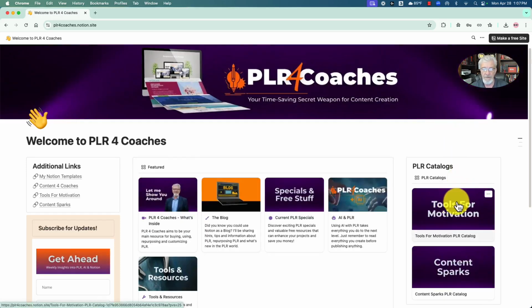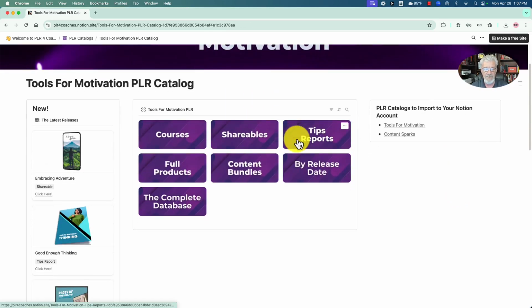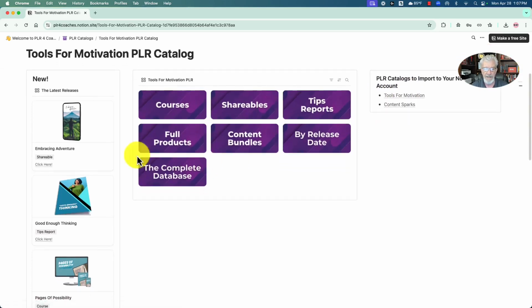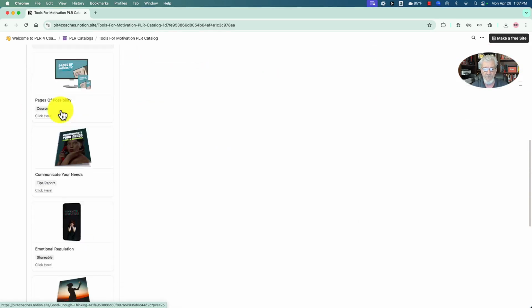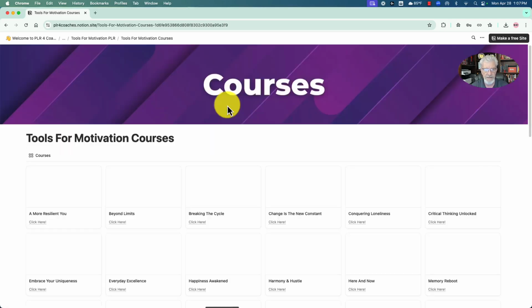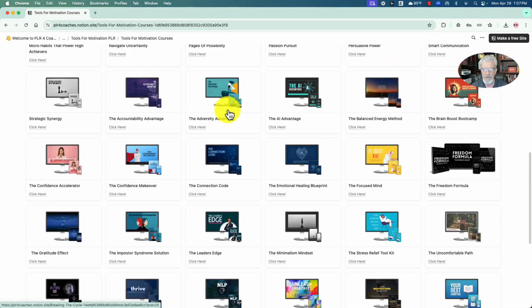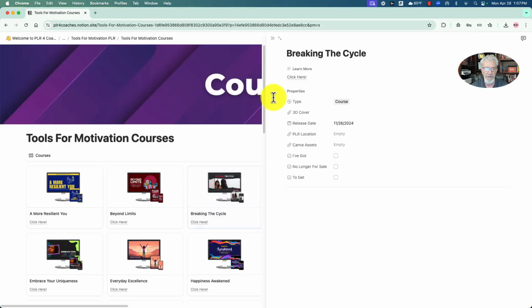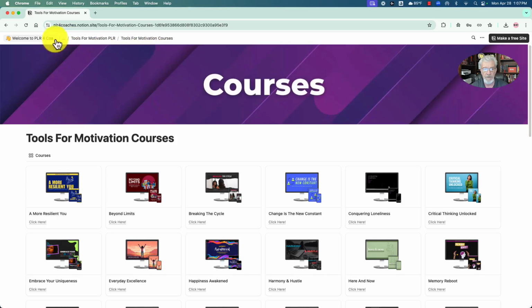Some of you already know about the Tools for Motivation catalog. This is a public viewable version of the catalog that you may have downloaded if you've already got it. But if not, you can download the catalog here. This is a link to the template that you can download into your Notion account. It shows you the latest releases for the month right here. And then you can break it down and look at courses. So here's all the courses from Tools for Motivation. Each one that you click on, you can see a little bit of information about it, and you can click here to go to the sales page to learn more about it from Tools for Motivation.